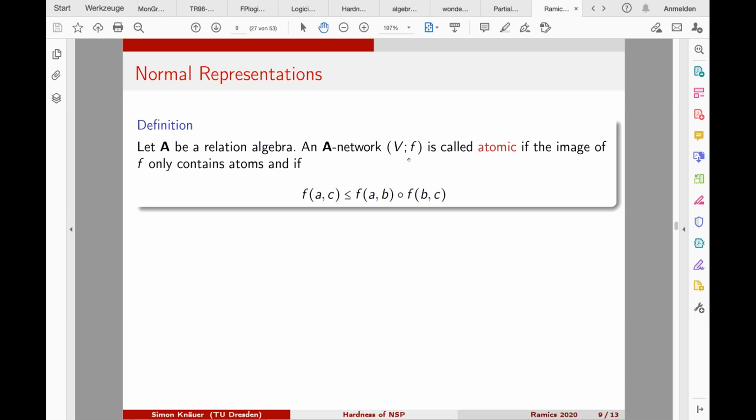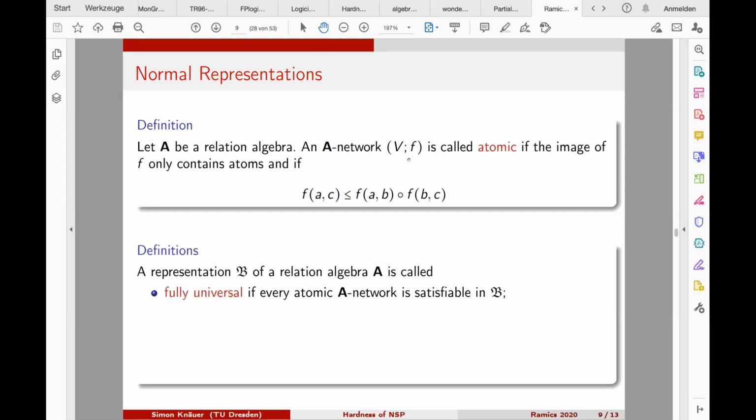And furthermore, we want to have this, what I would call local consistency rule here, which means whenever you have a triangle that you labeled with atoms, then this should be consistent with the multiplication rules in your relation algebra, because otherwise it's not possible that this network could be satisfiable in some representation of the relation algebra. So this means whenever you labeled something with f of AC, then this should be contained in the relational product of f of AB with f of BC.